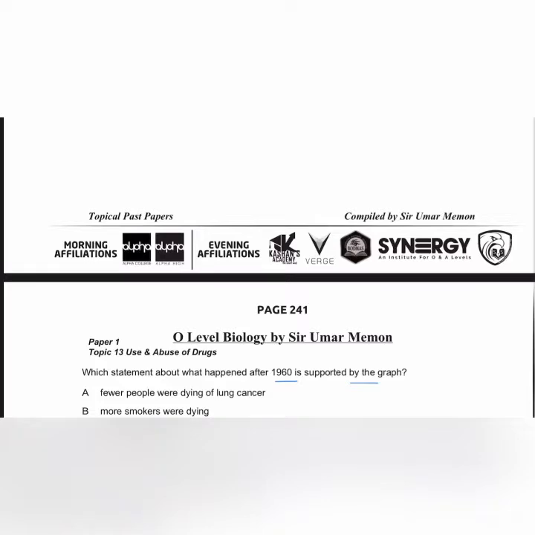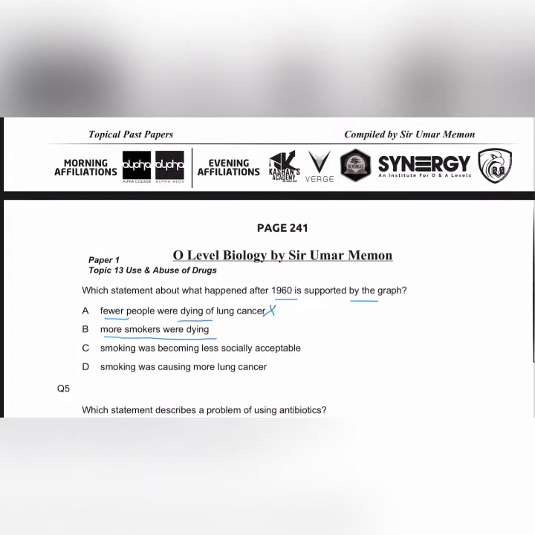Option A says that fewer people were dying of lung cancer. The deaths from the lung cancer is not mentioned in the graph. More smokers were dying. This is indirectly mentioned by the graph. How? Because we can see that the percentage of people who are smokers is decreasing. So this might be a result of people dying due to smoking.